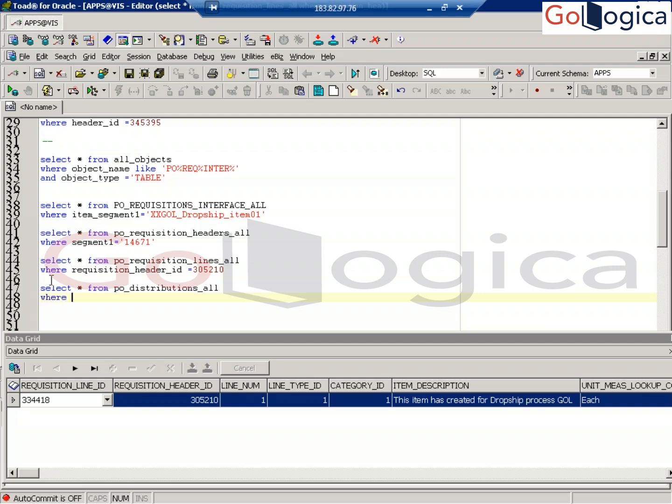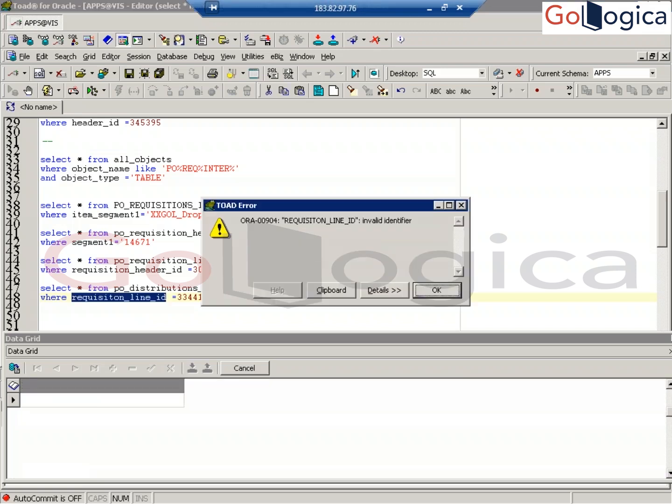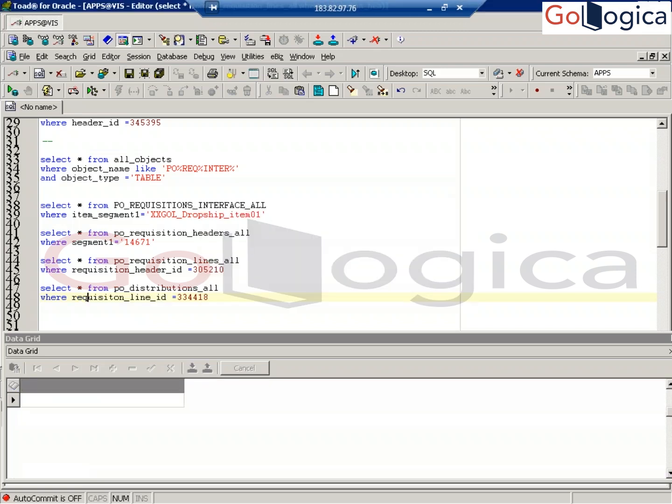Sir, what is the join between AP, PO, invoice? Yeah, REQ distributions all. Let me find. Distribution line ID. Requisition, requisition line ID. Let me check one second. The table name is PO_REQ_DISTRIBUTIONS_ALL. Yeah, it's fine. One second.